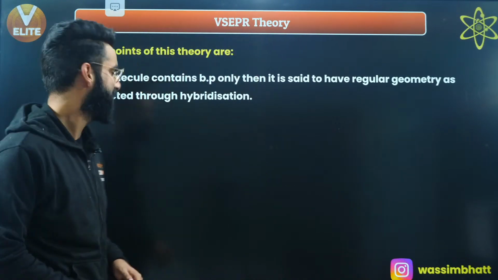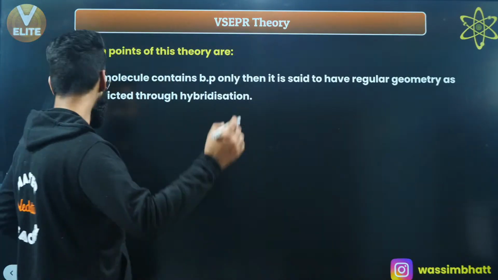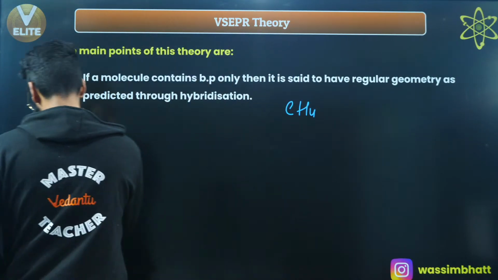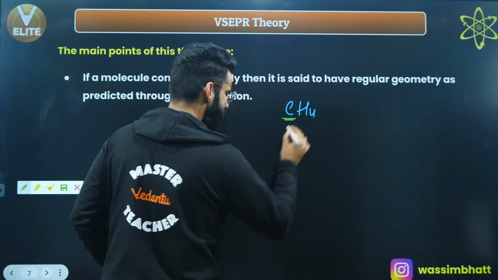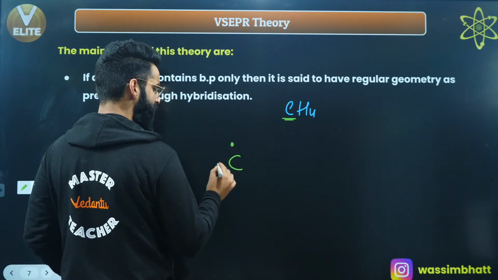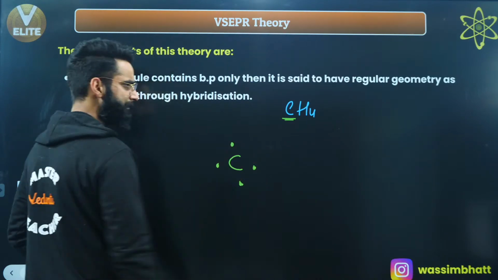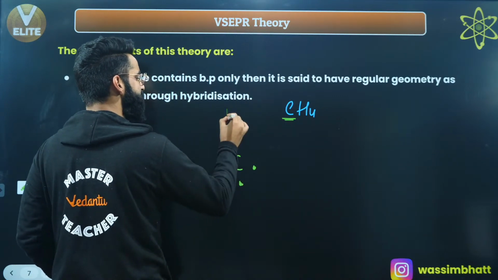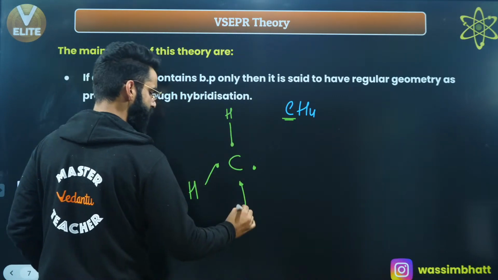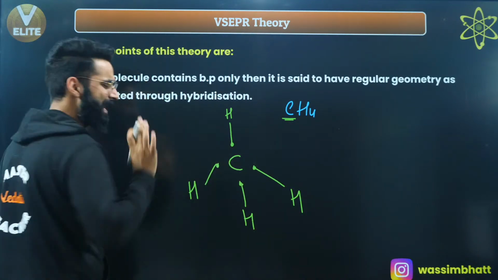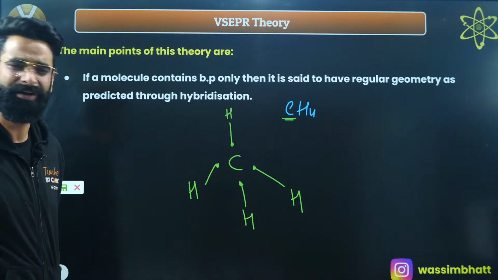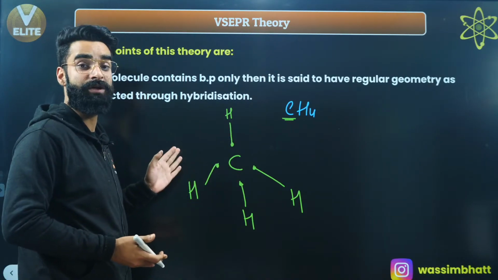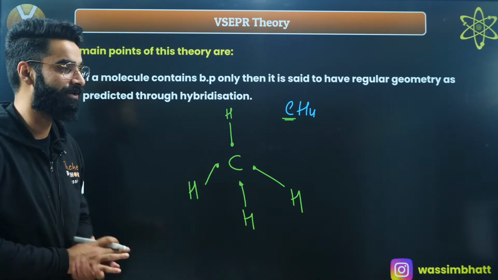What is meant by that? Let me give you one example. Take the case of CH4, methane. This carbon has 4 valence electrons, as you all must be familiar with. In CH4, this carbon is using all its 4 valence electrons to form 4 sigma bonds with hydrogen. Is there any lone pair on carbon? There is no lone pair on carbon, because carbon had 4 valence electrons and it has used all of them for the 4 sigma bonds.